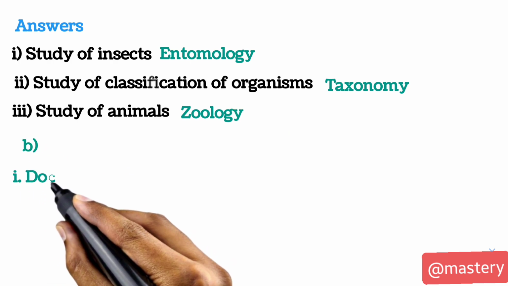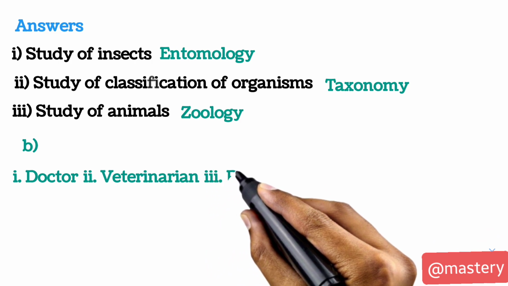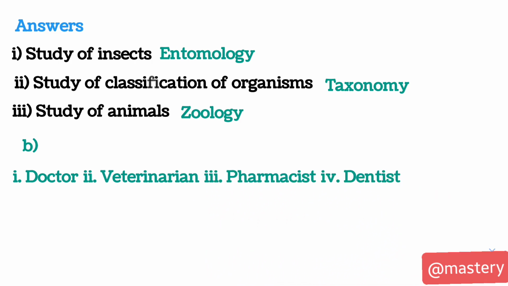And then B, the correct answers are: doctor. You can be a veterinary. You can be a pharmacist. And also you can be a dentist.